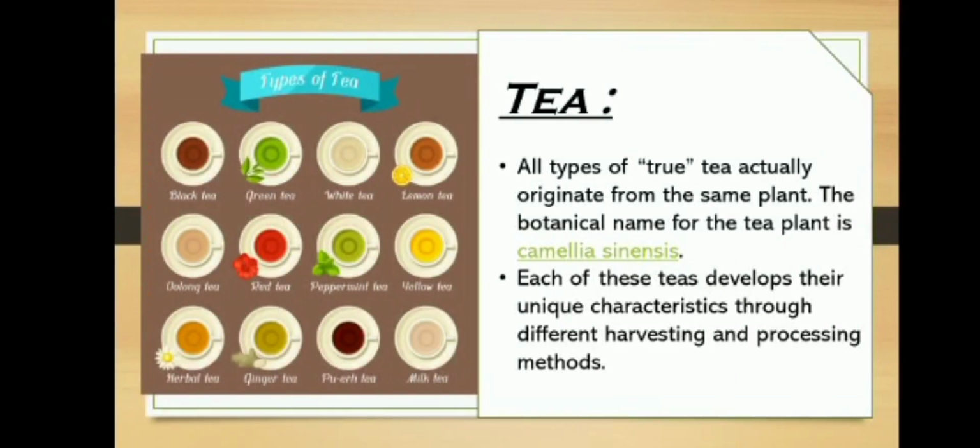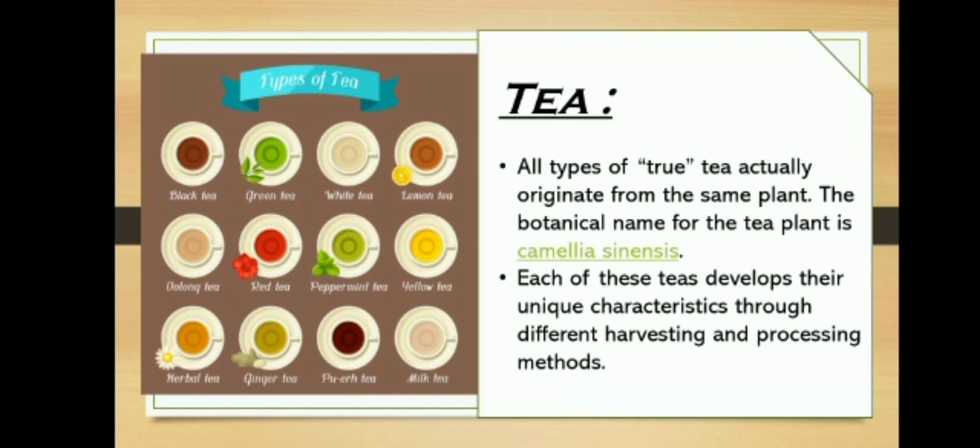I am from MCAn and my topic is processing of black tea. First of all, I want to explain to you about teas. All types of true tea originate from the same plant. The botanical name for the tea plant is Camellia sinensis. Each of these teas develops its unique characteristics through different harvesting and processing methods.